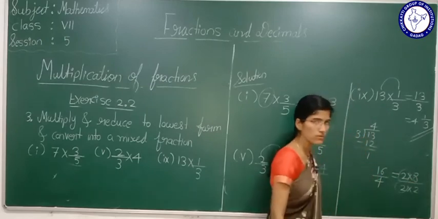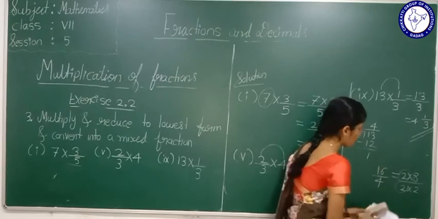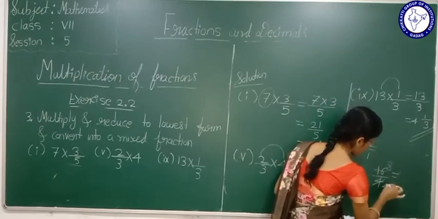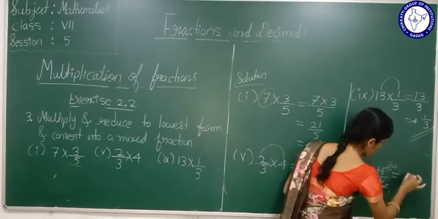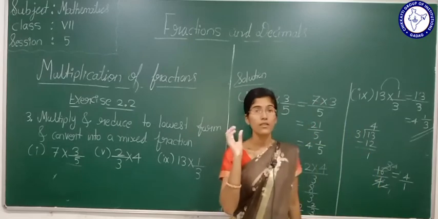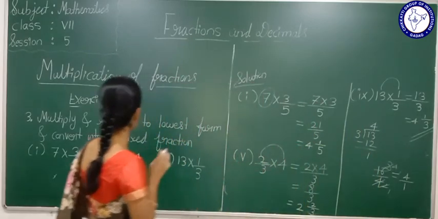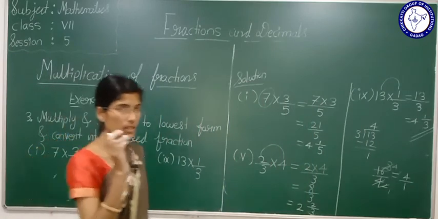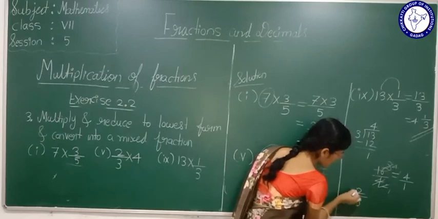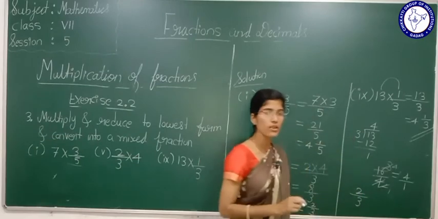Reduce into lowest form means, if I cancel this, 2 8s are 16, 2 2s are 4, giving 4 by 1. Means common factor should not be there. Reduce to lowest form means, if you take any number, see here, 2 by 3. 2 by 3 is in lowest form because 2 and 3 do not have any common factor.